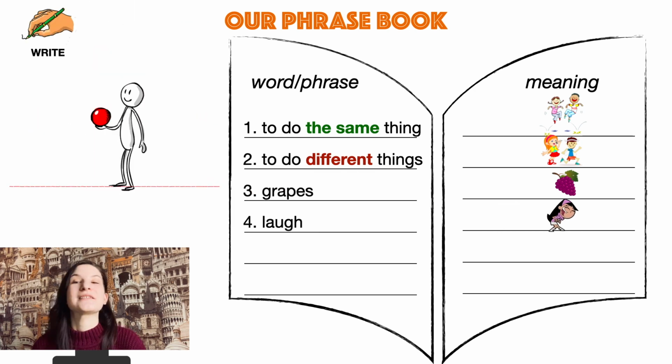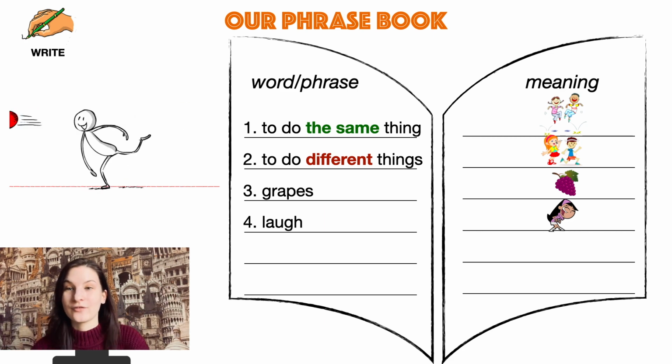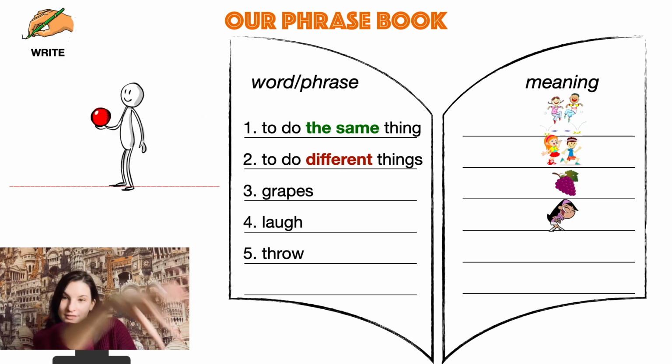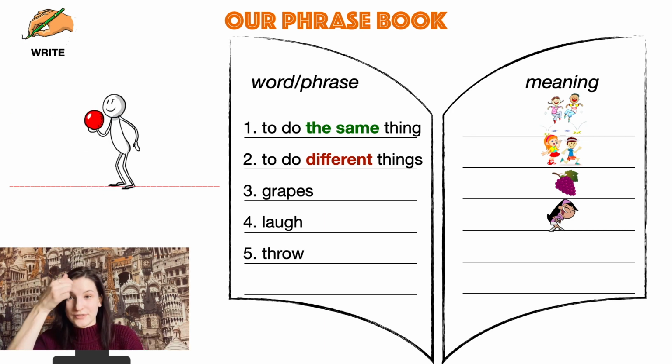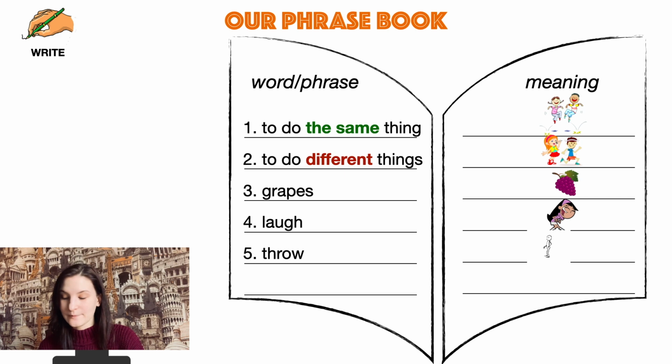The next action. Look at the man. What is the man doing? Great. The man is throwing the red ball. So our next word will be to throw. To do like this. Right? Let's spell it because it's tricky. T-H-R-O-W, to throw. Very nice.